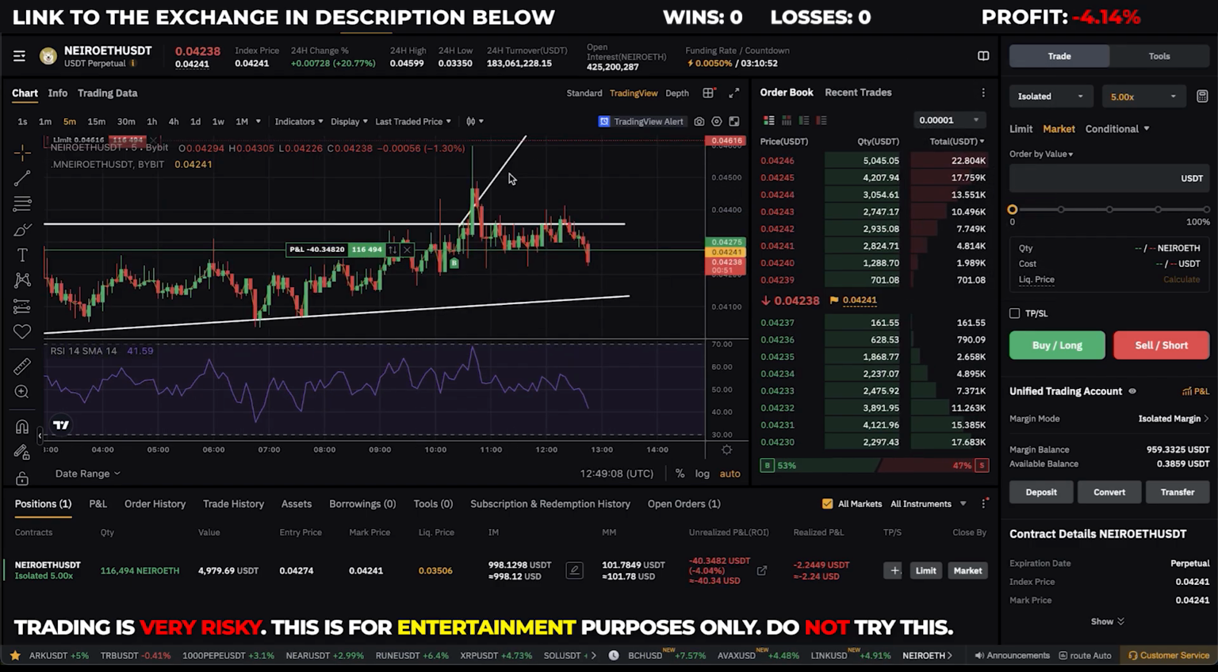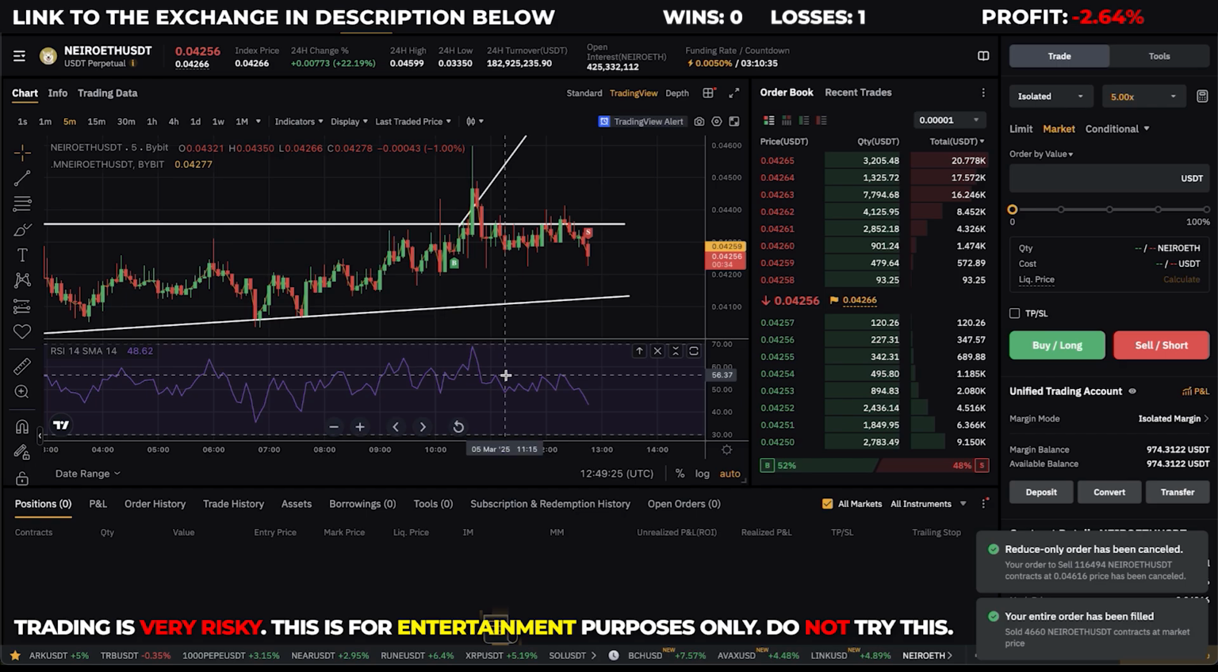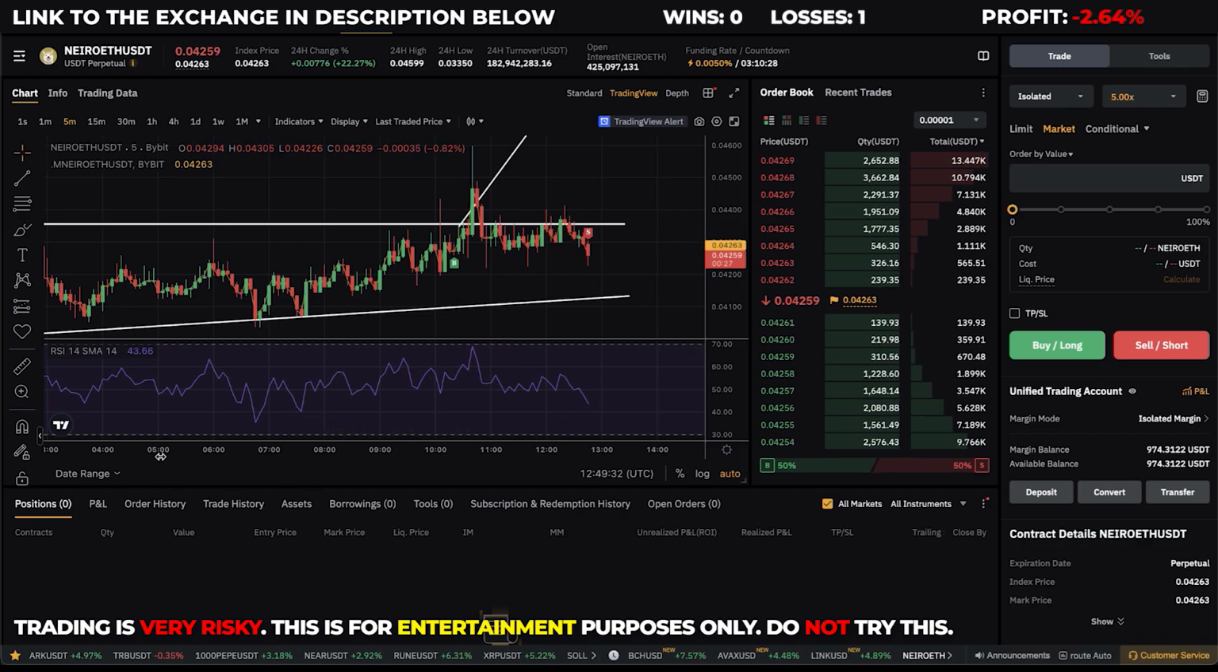All right, guys, I should have taken profit right here because this coin never broke out a second time. So I will now close this trade at break even. All right, there we go. So I lost $26 on that trade. Not the biggest loss, but still annoying because I was up like $400 when that happened.